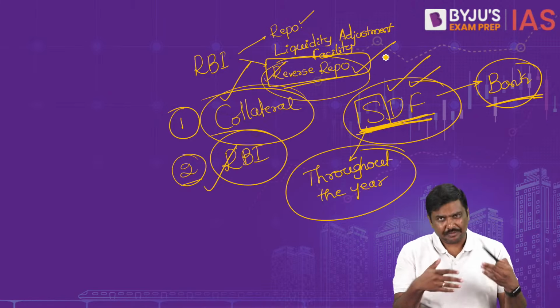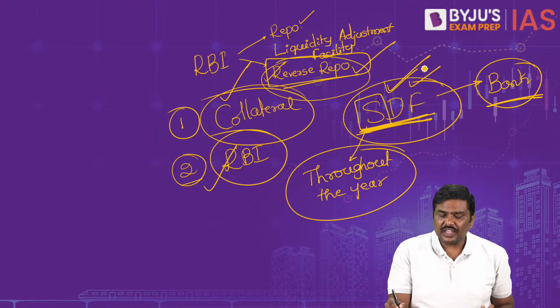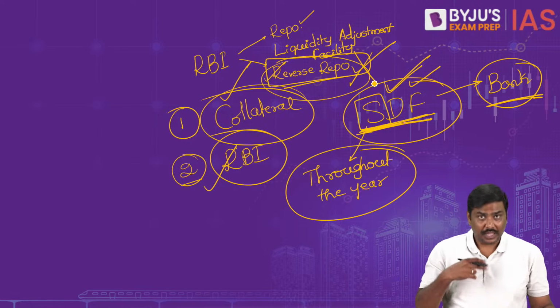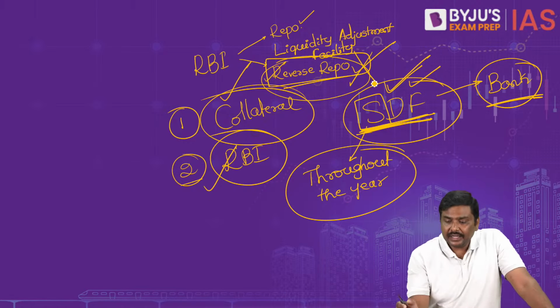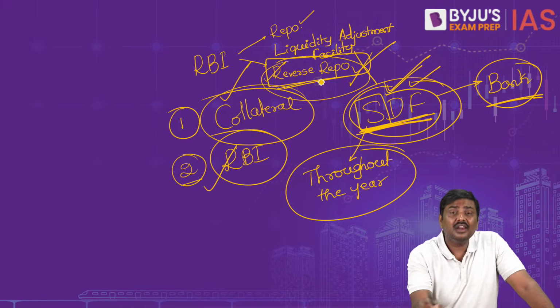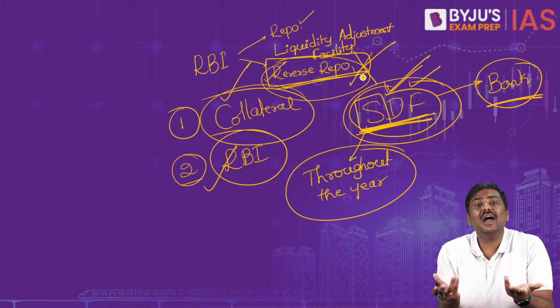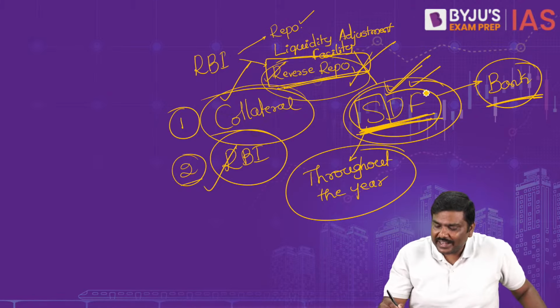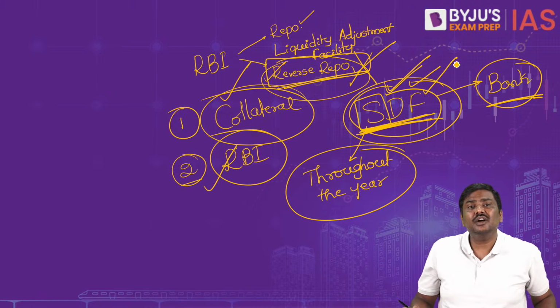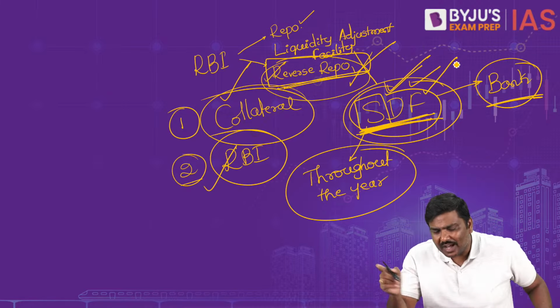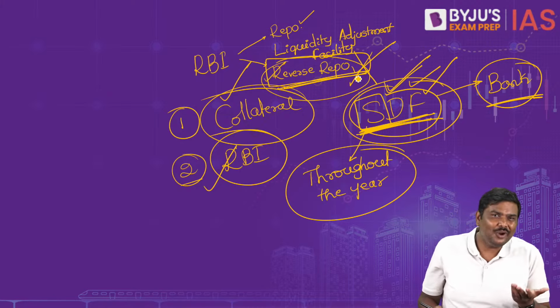And moreover, with introduction of SDF, reverse repo has become useless now. I'll repeat the statement. With introduction of SDF, reverse repo rate has become useless. Why? If you are a bank, you are getting a higher interest rate under SDF, why will you keep your deposits with RBI under the reverse repo? You will not do that.